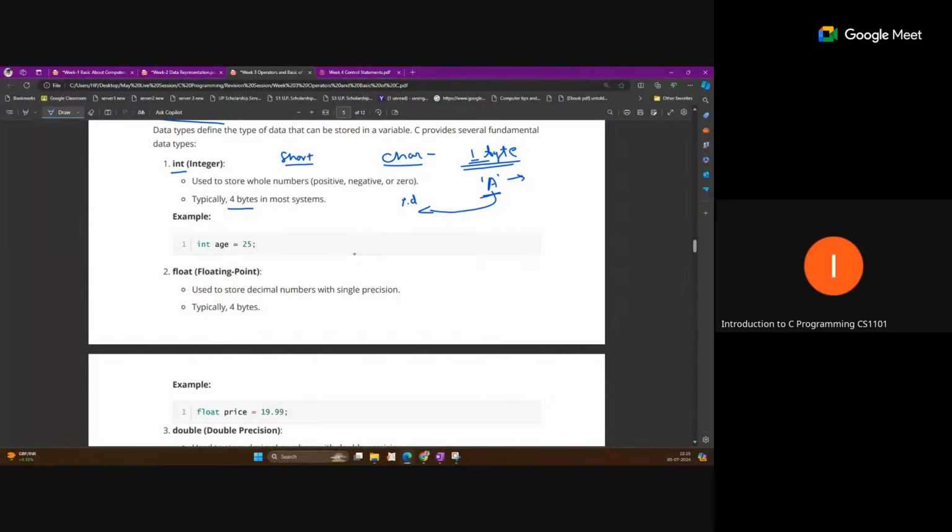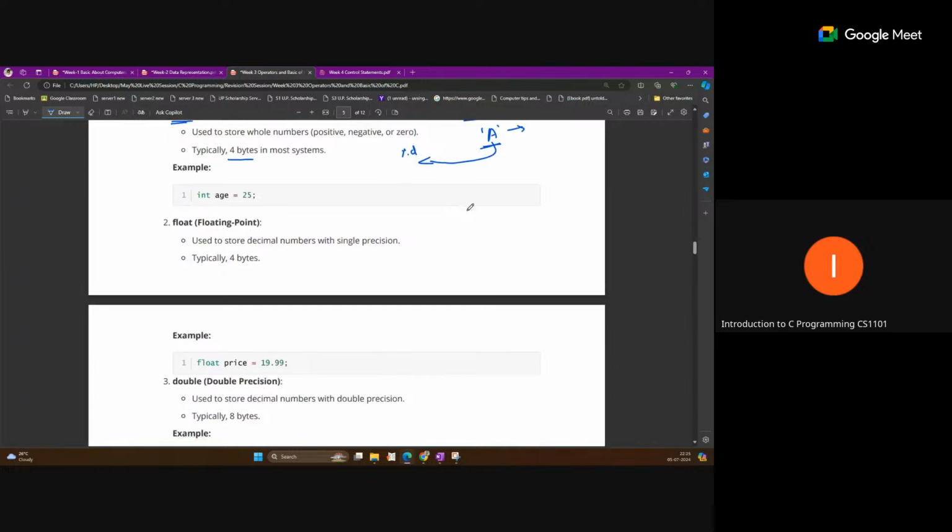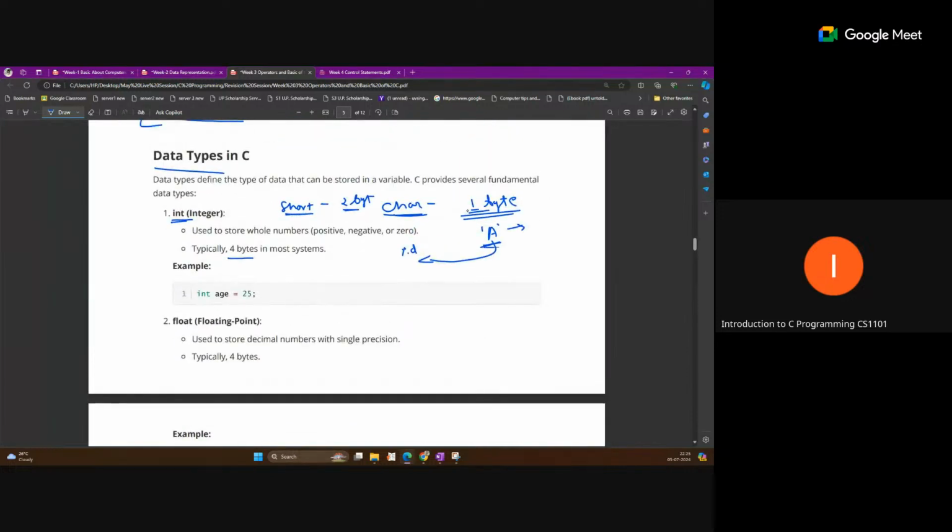Okay, so short takes 2 bytes, so the range of storing data is less compared to int, which takes 4 bytes. Short takes 2 bytes. Char takes 1 byte, so you can store characters with the help of char.